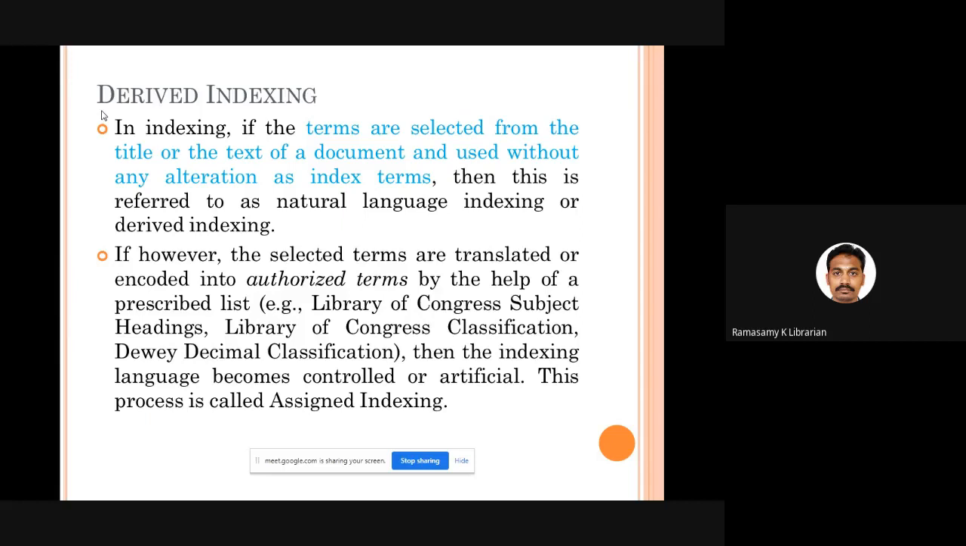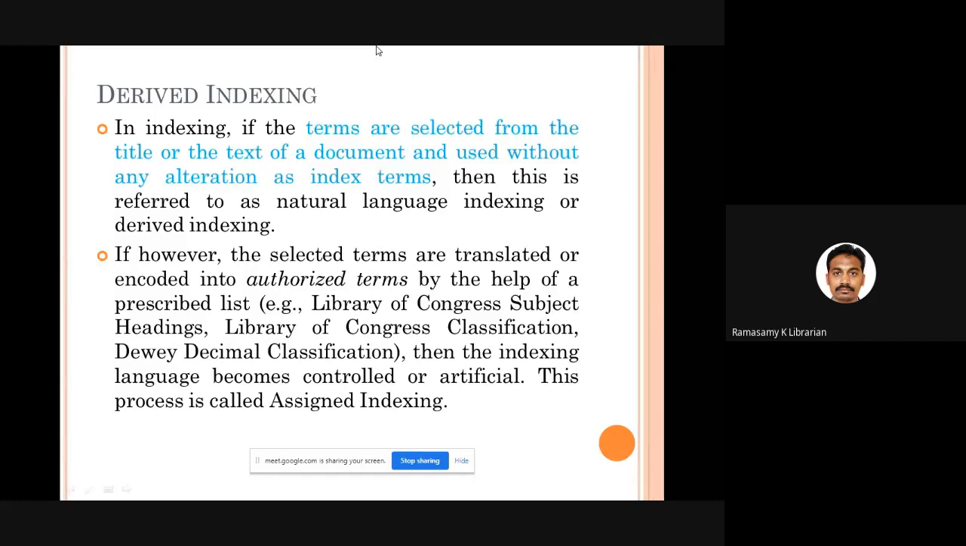Maybe sometimes, after selecting some terms from the title or from the abstract or from the keywords, those terms can be looked up in a standardized list. For example, you have a book, you see the title, you see the abstract, you decide on 2 or 3 keywords. But before finalizing these keywords, you can go to any subject heading list or thesaurus or classification scheme. You can find the authorized term, exact term, correct term, controlled term. You can take from those ready-made lists and use it. Even that process is called assigned indexing.